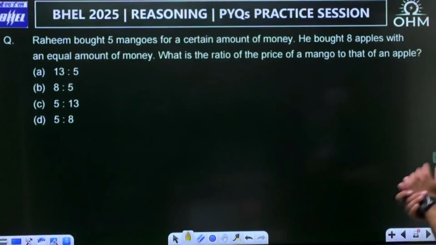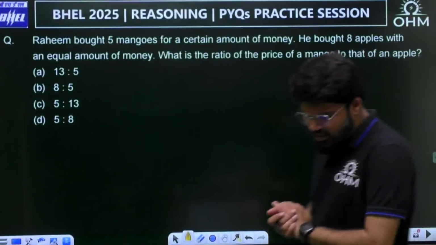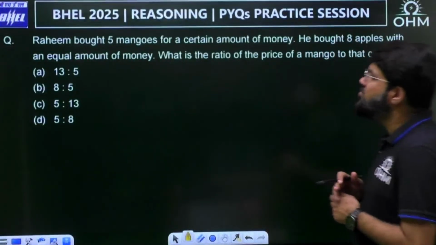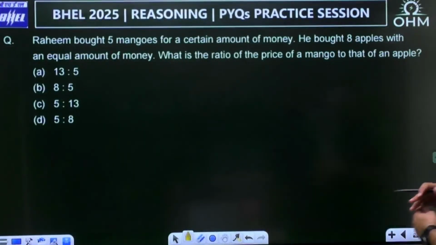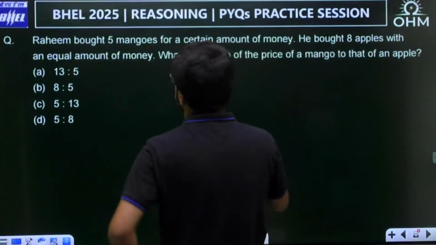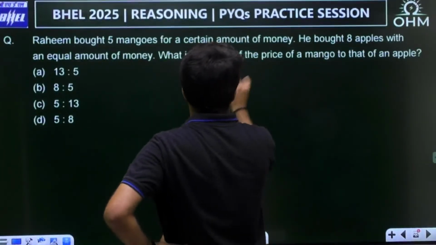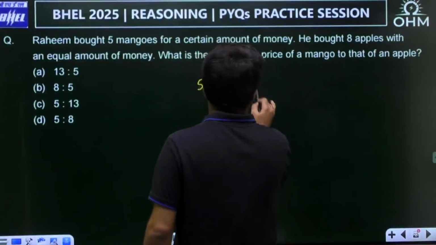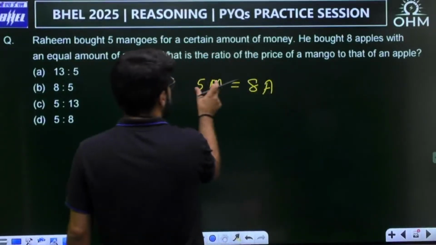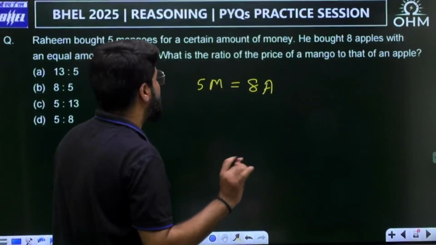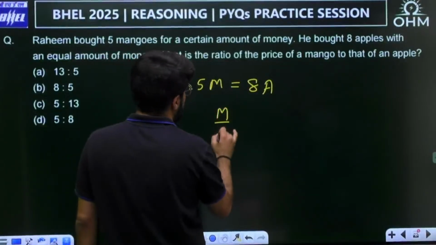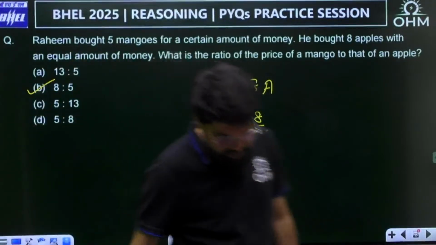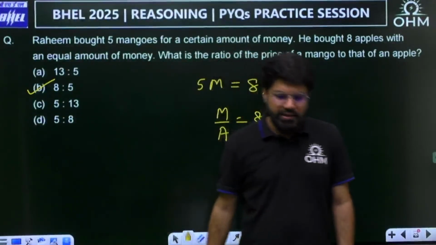See, just a reading question. Such questions are actually more simple. These basic quant questions will be simpler than reasoning. Rahim bought 5 mangoes for a certain amount of money, and with the same amount of money he could buy 8 apples. That means, very simple, the price of 8 apples is the same as the price of 5 mangoes. What is the ratio of the price of a mango to that of an apple? It's a one-liner question. 8:5. These can actually be solved in seconds.